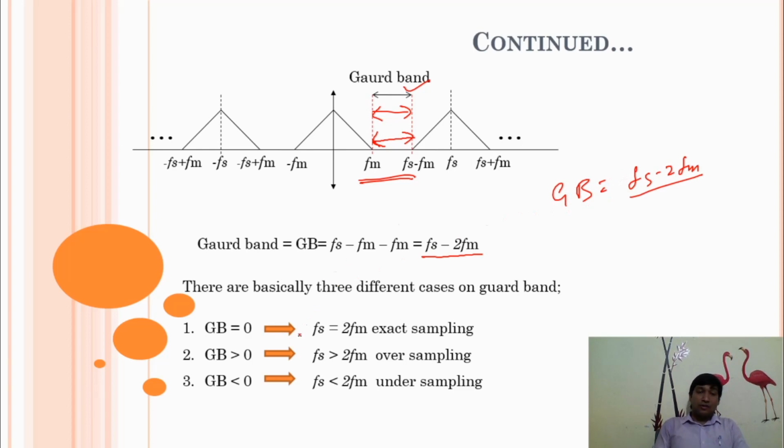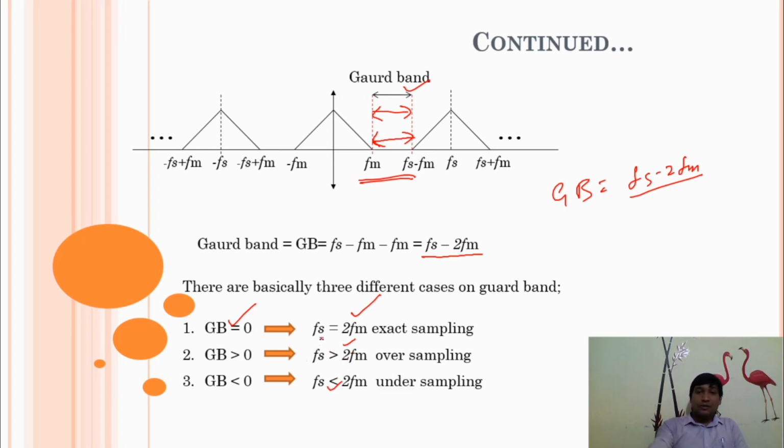And here we applied three different cases. When guard band is 0, guard band is greater than 0, and guard band is less than 0. If guard band is 0, it means Fs is equal to 2fm. Guard band greater than 0 means Fs is greater than 2fm, and guard band negative means Fs is less than 2fm. What happens in these three conditions?